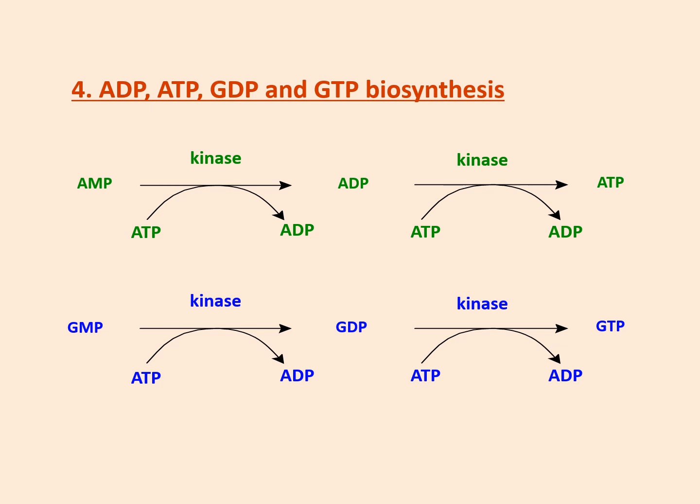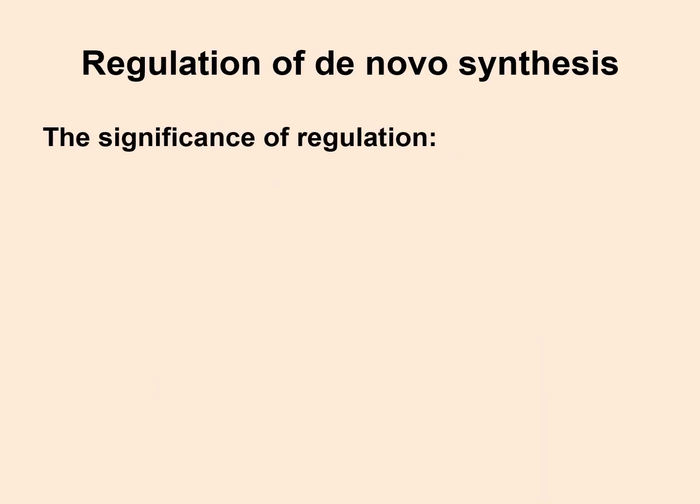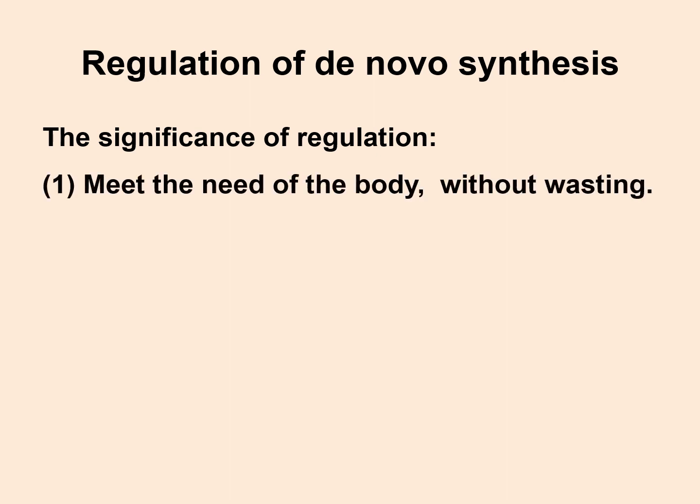Now let's quickly have a look at the regulation of de novo biosynthesis. The significance of regulation is to have an appropriate usage of energy and no unnecessary synthesis.